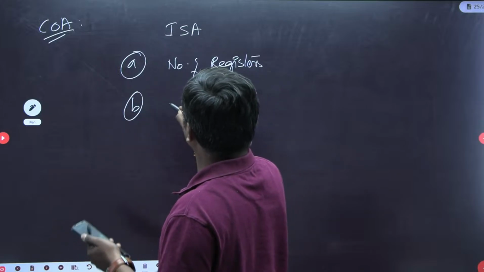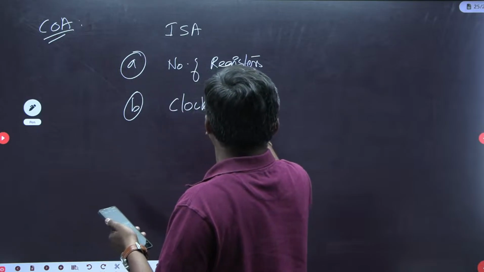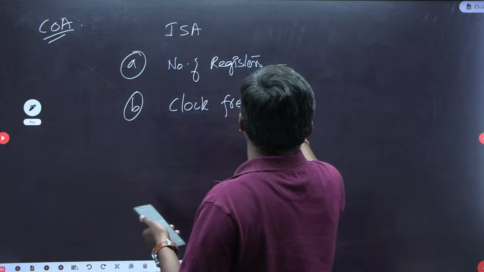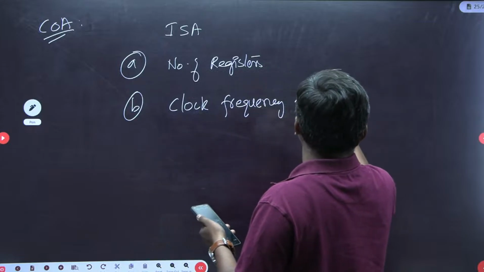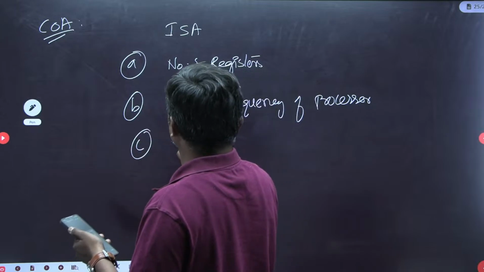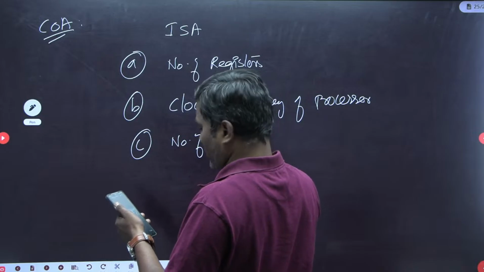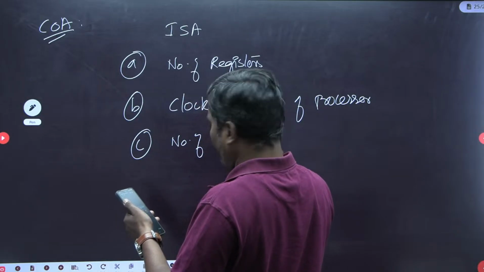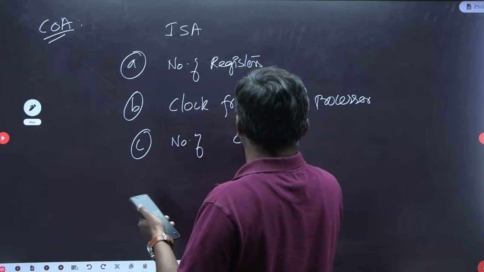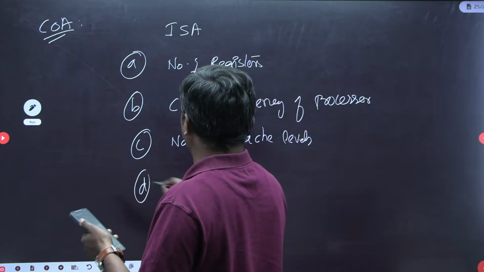Option B: clock frequency of a processor. Option C: number of cache levels. Option D: size of cache memory.